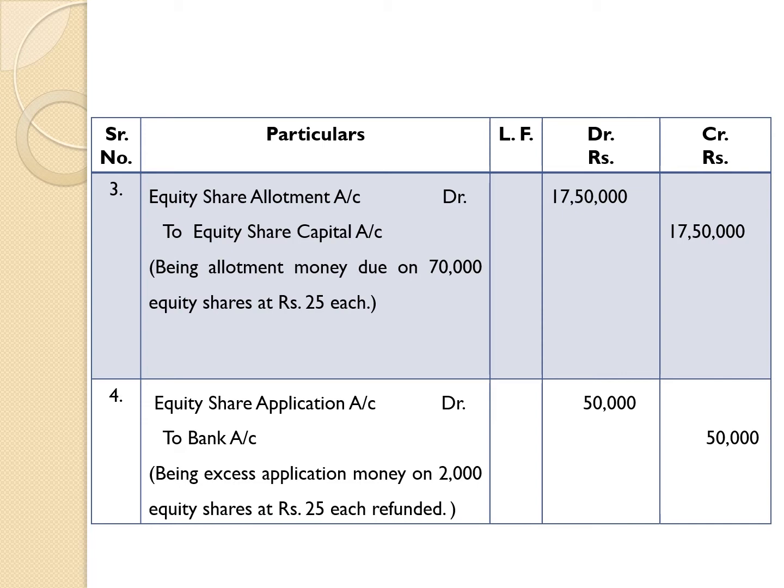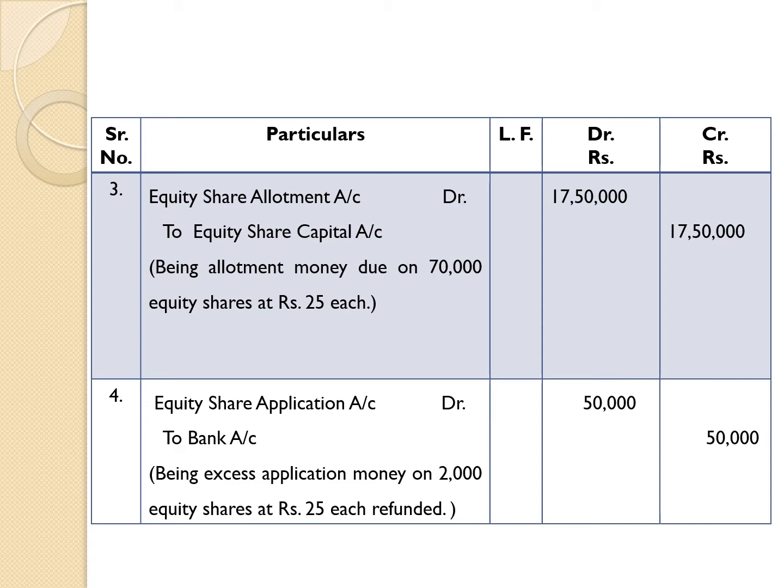While describing the stage of allotment, consider that the amount on which we are going to show due, that account will be debited and the capital account will be credited.